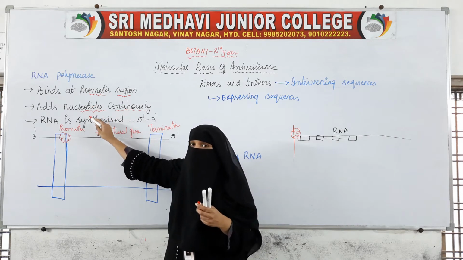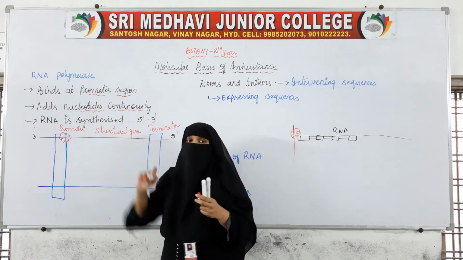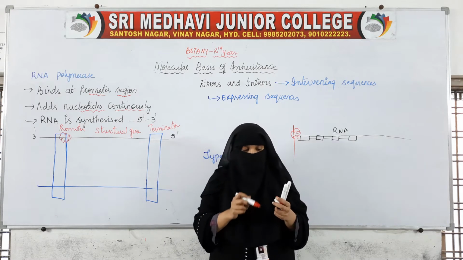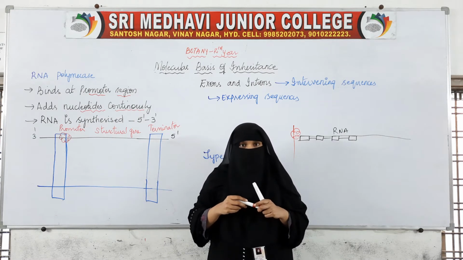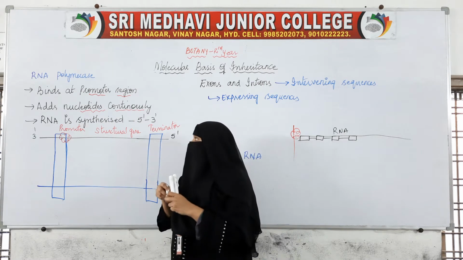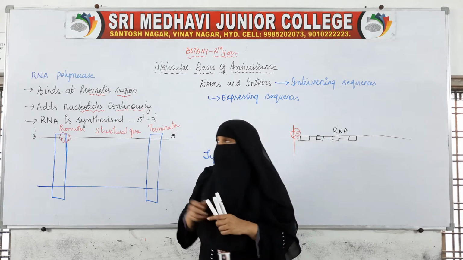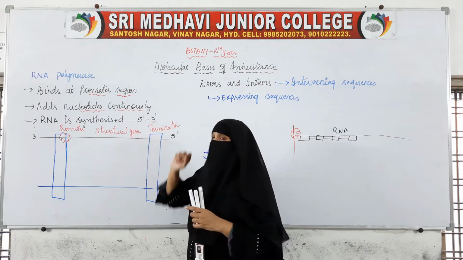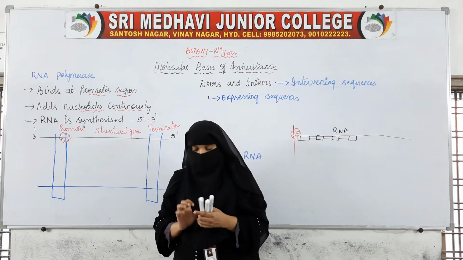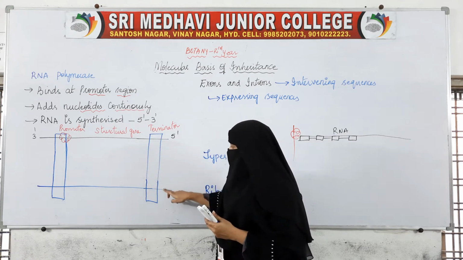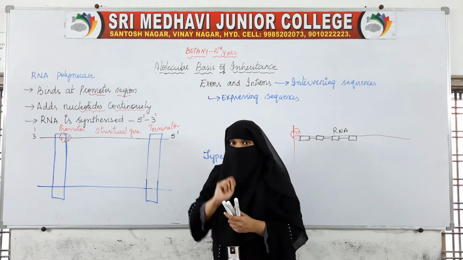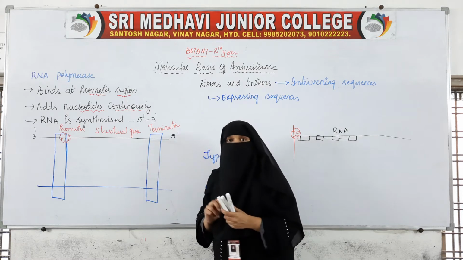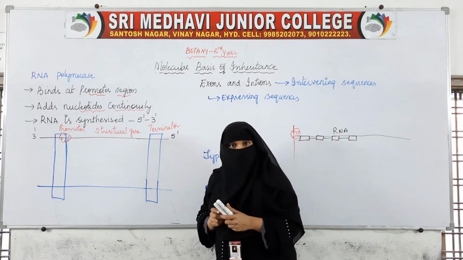How will these nucleotides be added? With the help of the RNA polymerase. Now, new RNA will be synthesized from 3' to 5' end. We said that these two are the strands of DNA. Out of these two strands, only one will help in the synthesis of RNA.